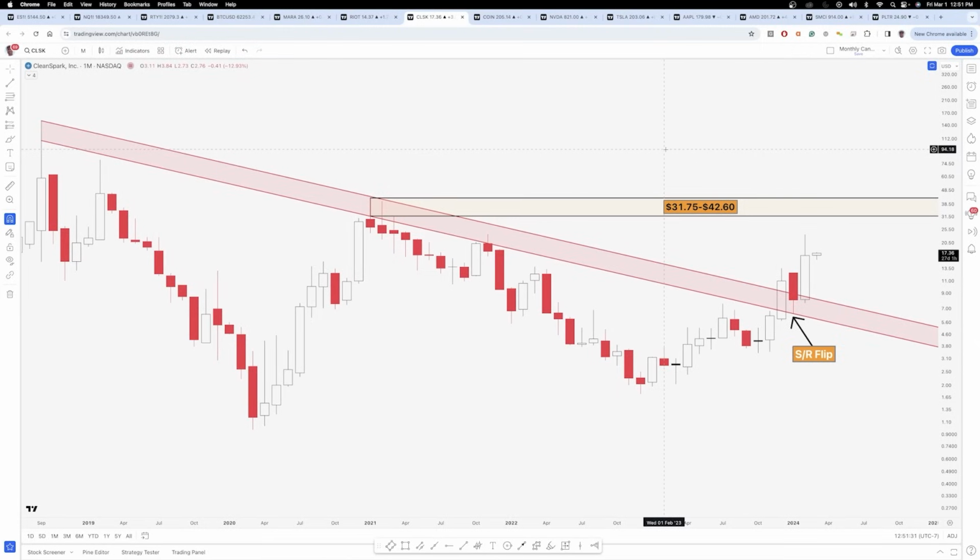You generally will see CLSK have the most percentage move if Bitcoin moves to the upside versus other minor names. But one thing I just want to point out here is we did have this breakout back in December of 2023. We retested this previous diagonal resistance zone. It acted as support, and now we're continuing to move to the upside. So if Bitcoin continues to do what it's doing and we do get that breakout of that ascending triangle, the upside target for CLSK would range anywhere from 31.75 all the way up to 42.60.